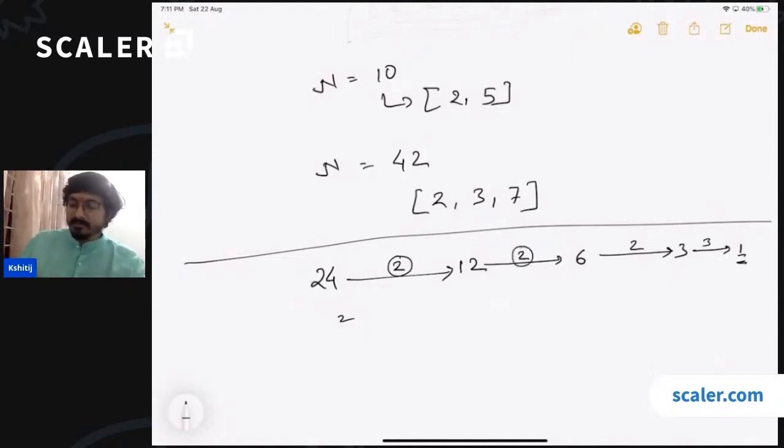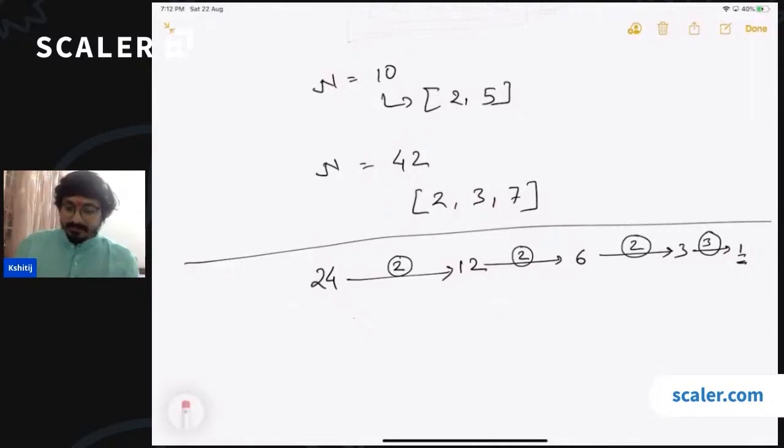All these numbers are definitely going to be a prime number because we are always selecting the smallest number, right? If that smallest number is not a prime number, then there must be a number which is smaller than this that can divide this number. Does this make sense to everyone?